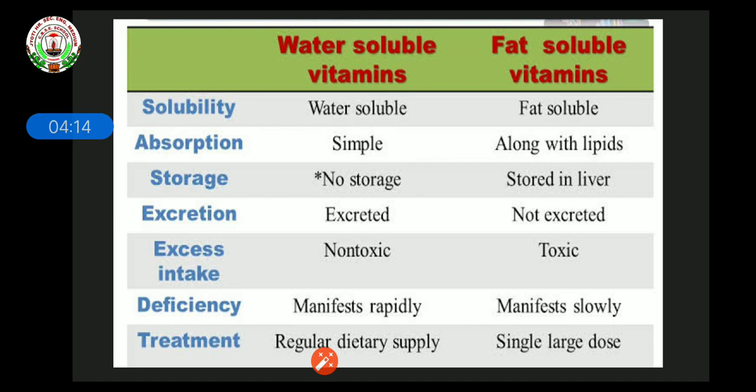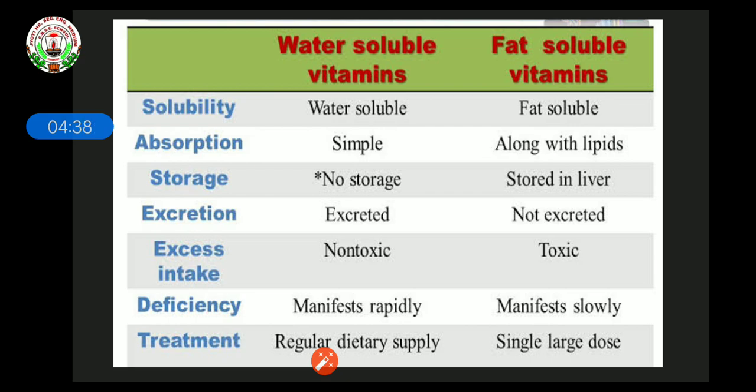Whenever there is excess intake of water soluble vitamins like vitamin B and C, it will not be toxic and does not lead to any disease. But whenever we take vitamins A, D, E and K in excess amount, it will be toxic to our body.